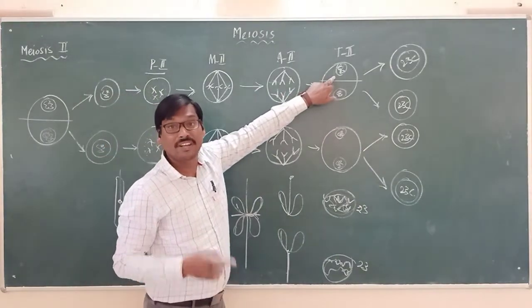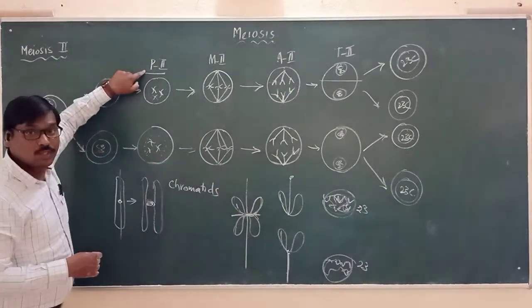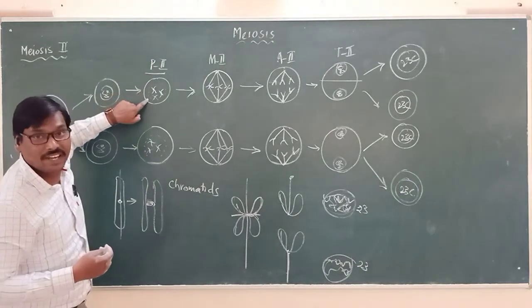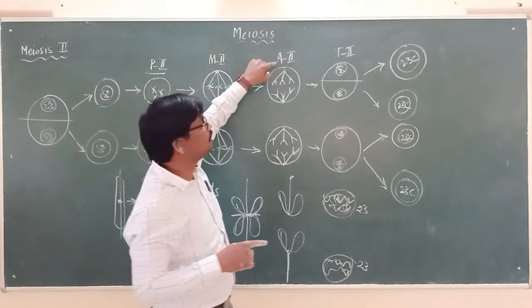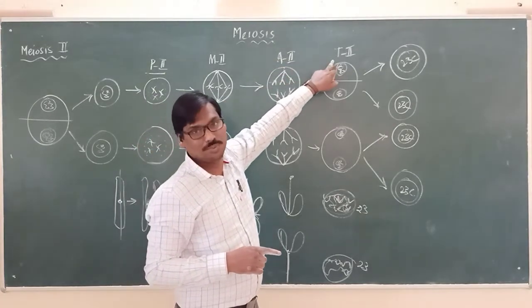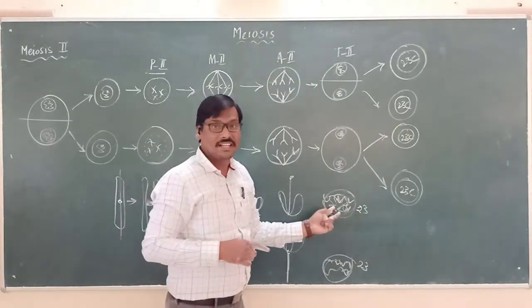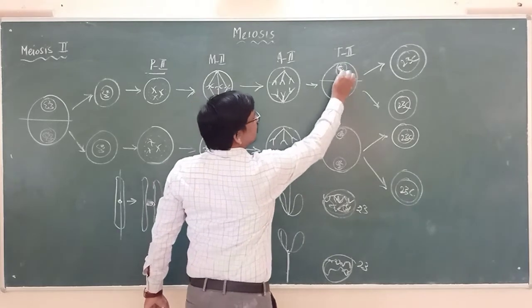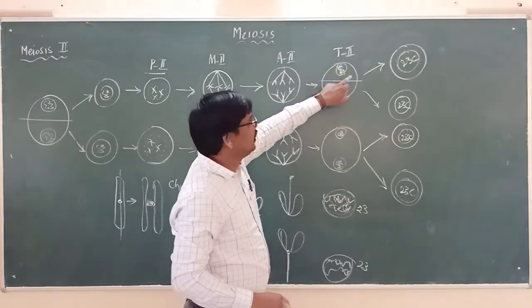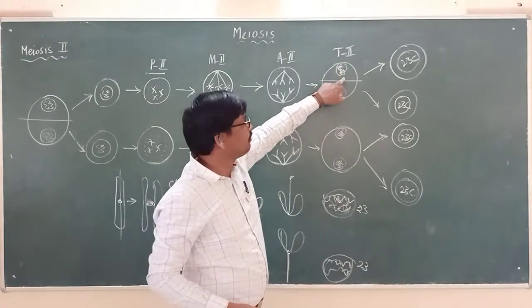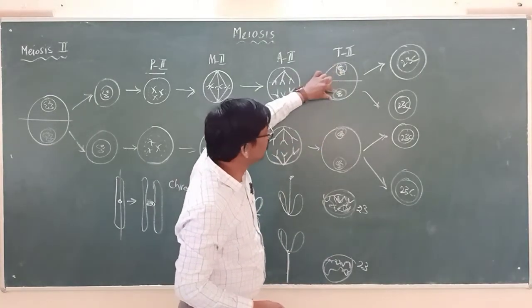The nuclear membrane. Please remember, in prophase 2, the nuclear membrane disappeared. The nuclear membrane that disappeared during prophase 2 will be reappearing during telophase 2, forming the chromatin network. So once the chromatin network is formed, by the end of telophase 2, there will be nuclear membrane that reappears. Now there are 2 nuclei in each cell.